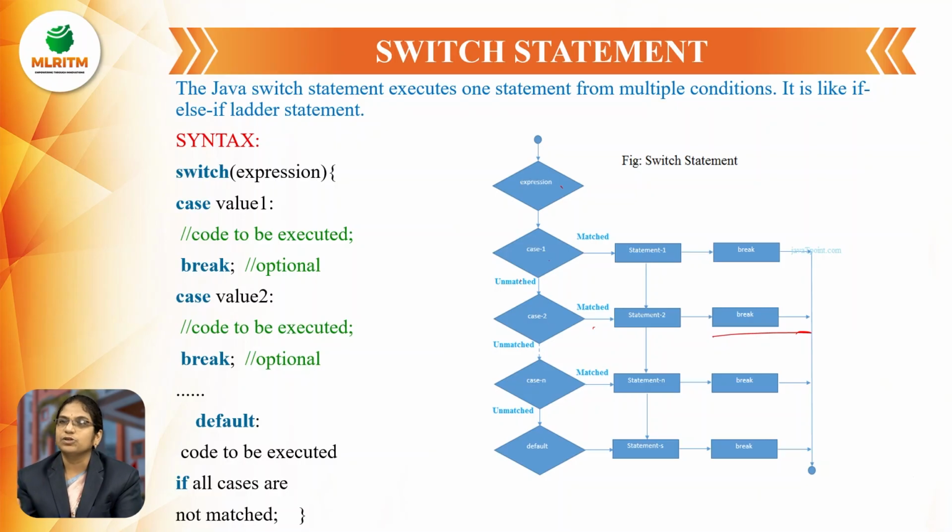If case 1 is not matched, it goes to the next case. And if case 2 is matched, it executes the statement related to case 2. If it is unmatched, it goes to case 3. Like that, n number of cases it is going to verify. And after verifying all the given cases, if it is not matching with any case, then it directly moves to the default statement and prints the output written inside the default.